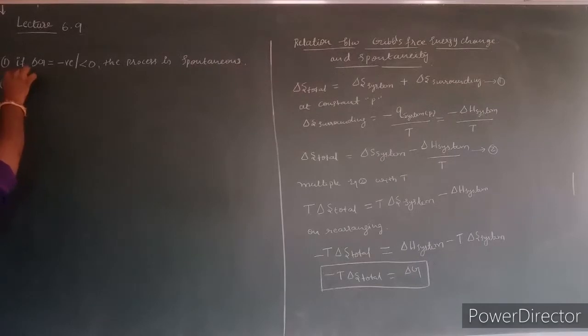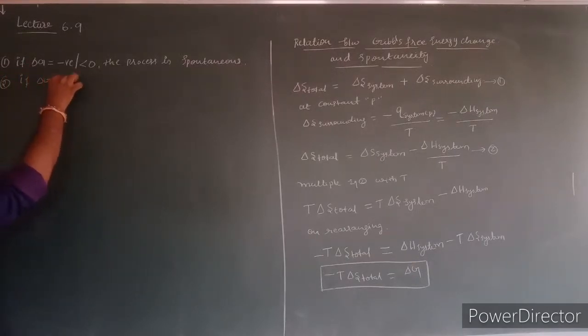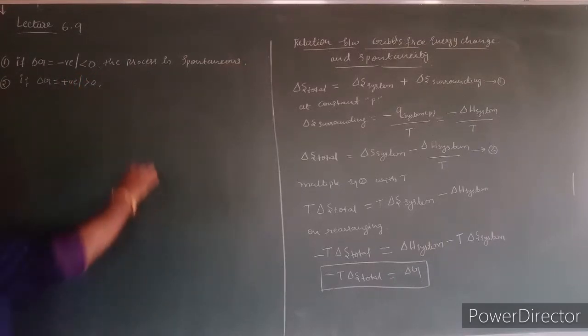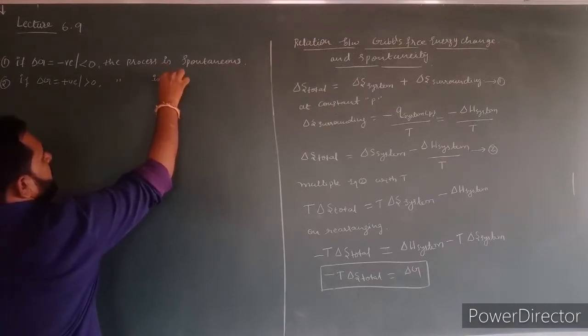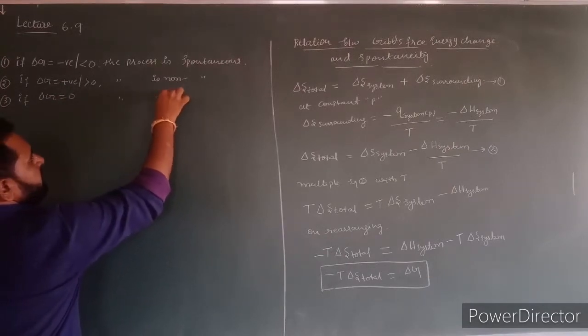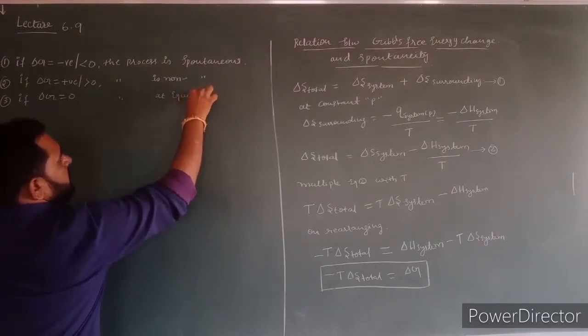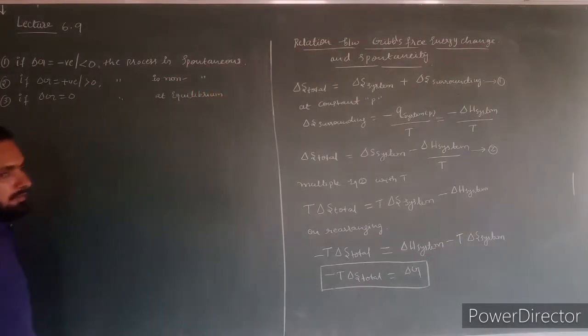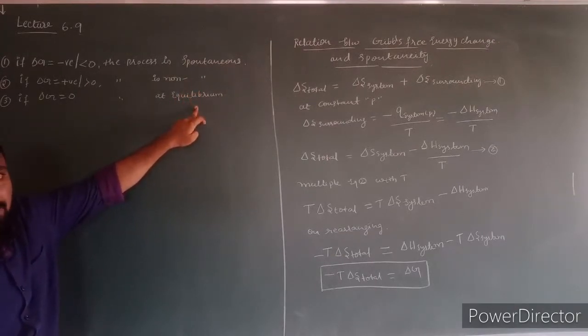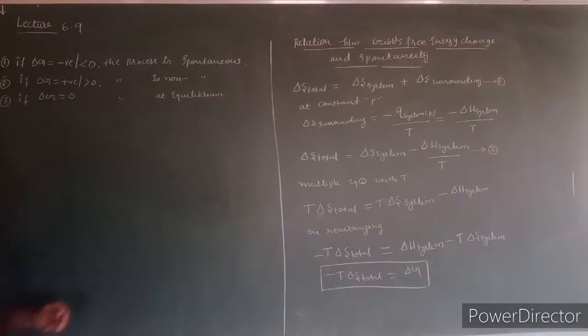If delta G value is positive, or greater than 0, then the process is non-spontaneous. The third condition, if delta G value is equal to 0, then the process is at equilibrium.